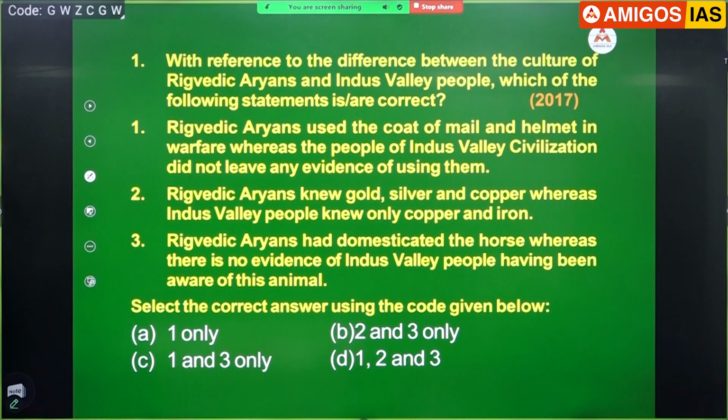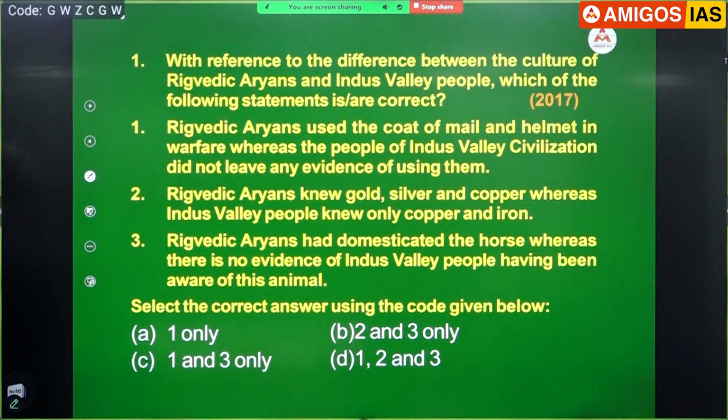This was where the controversy had come, and I hope while discussing this, I clearly told you guys, many books write that we did get some remains of horse from a particular place called Surkotada. It is in Gujarat, okay. But when this question came, even as teachers we were a bit confused about what the answer should be. When I started checking all the different websites, each institute was giving a different answer, okay. But right now, after clearing that confusion, please tell me, is it correct or no?